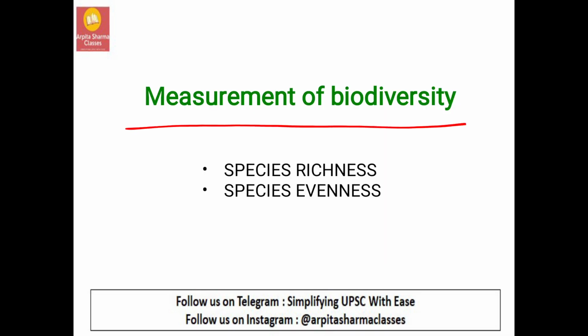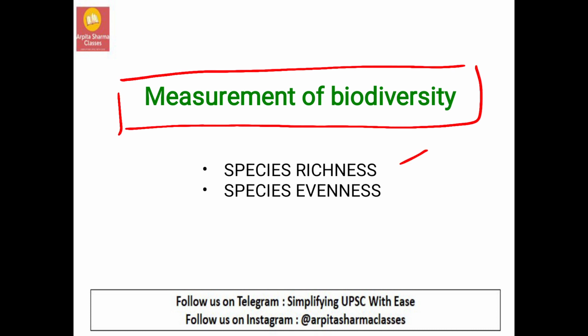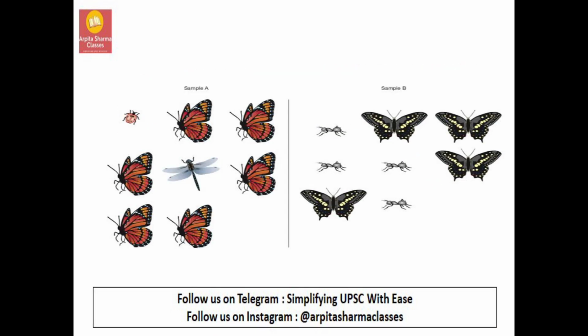How do you measure biodiversity? There are two ways you can measure biodiversity. One is species richness and the other is species evenness. What is species richness and evenness? Species richness you can see here in A, and species evenness you can see here in B. Species richness is the number of different types of species present.